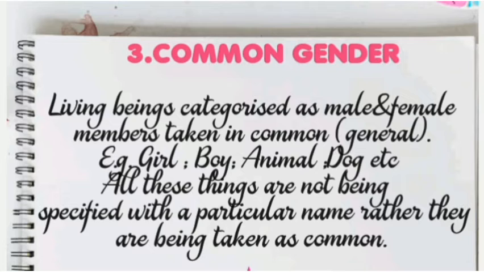We all have pet dogs, we give them some particular names. I'm not giving them a particular name over here. I'm just simply saying the dog is sitting under the tree. So the word dog here will come under the category of common gender. It includes both males and females.